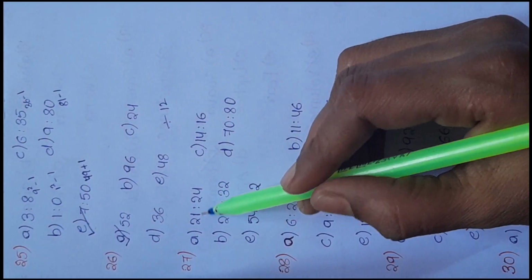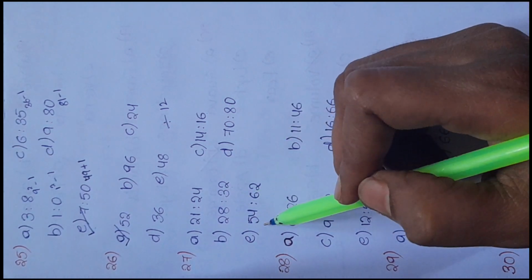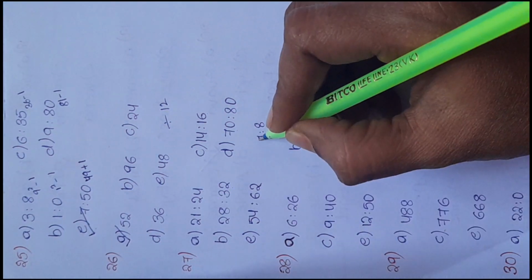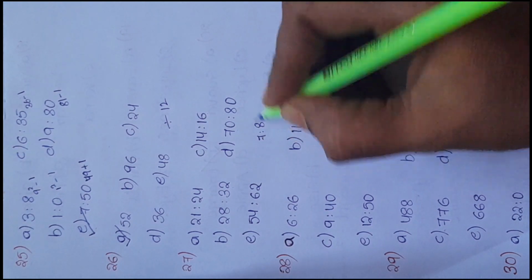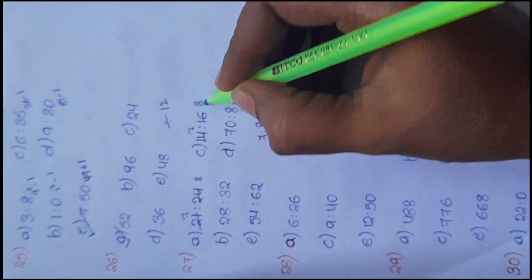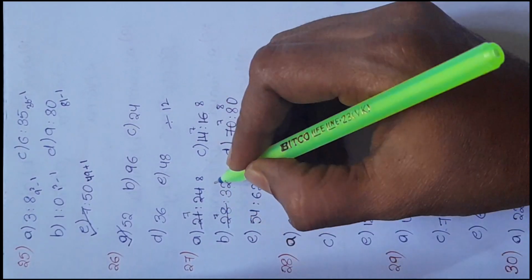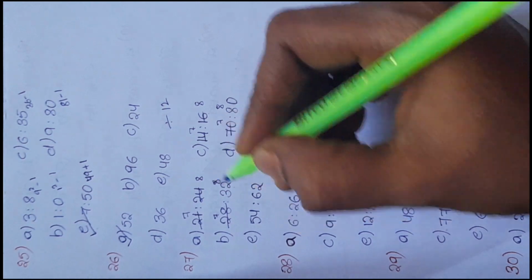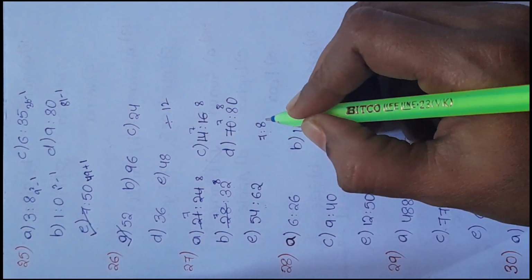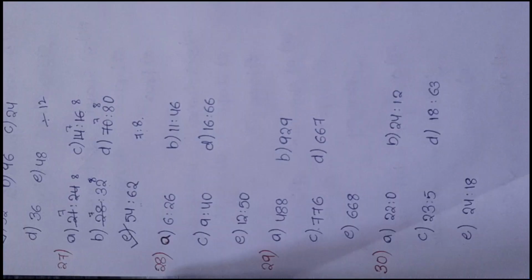27th question, 21 is to 24, 14 is to 16, 28 is to 32, 70 is to 80 and 54 is to 62. Here the logic used is, the ratio should be 7 is to 8. 3 sevens, 3 eights. 2 sevens, 2 eights. 10 sevens, 10 eights. 4 sevens, 4 eights. Here the ratio is not equal to 7 is to 8. So the answer is 54 is to 62, the odd one.